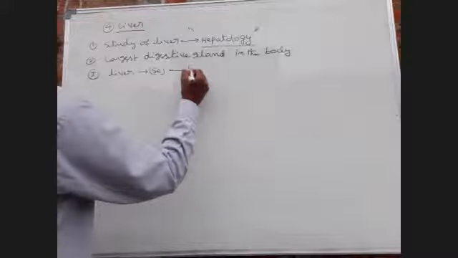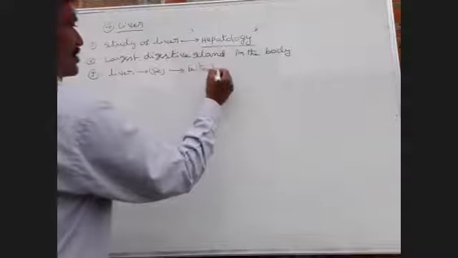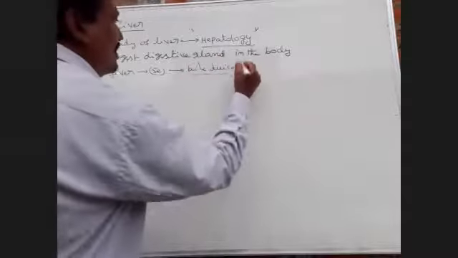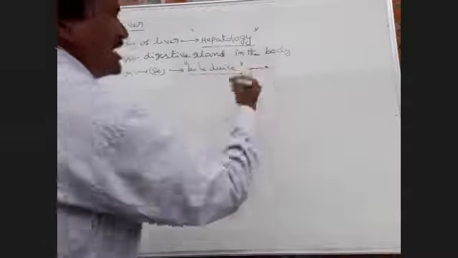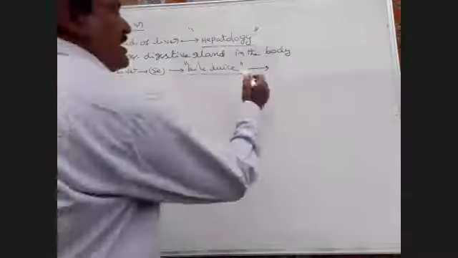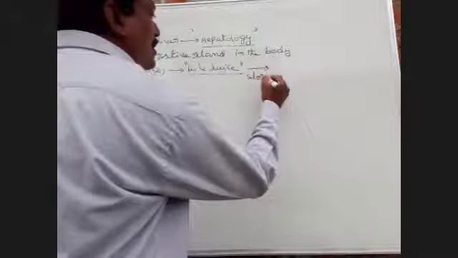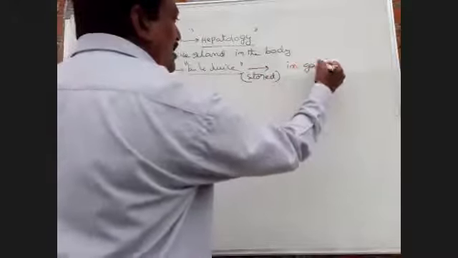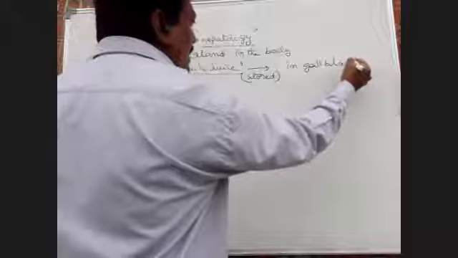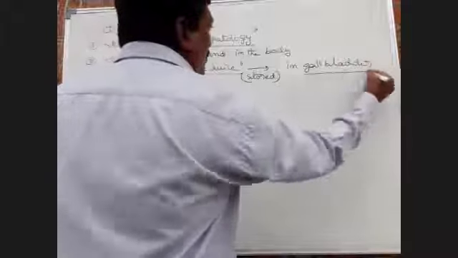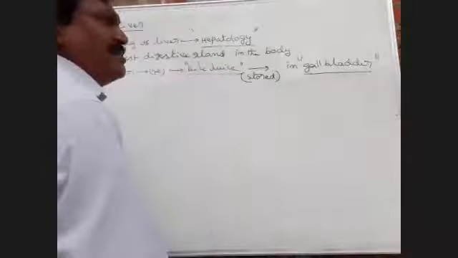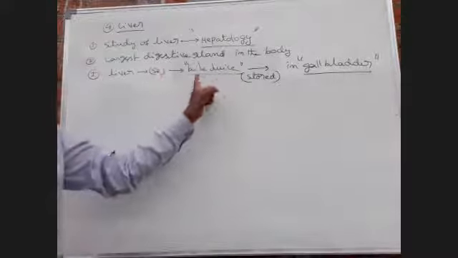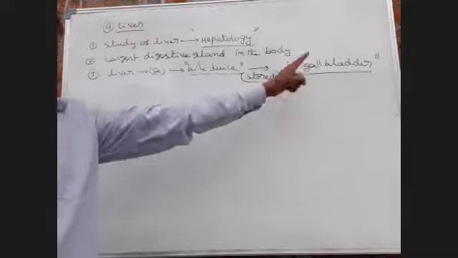Okay, right. Liver secretes bile juice. This bile juice is stored in the gallbladder. Okay, bile juice is stored in gallbladder. Liver secretes bile juice. This bile juice is stored in gallbladder.